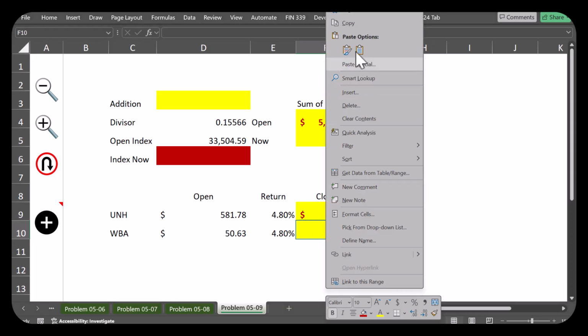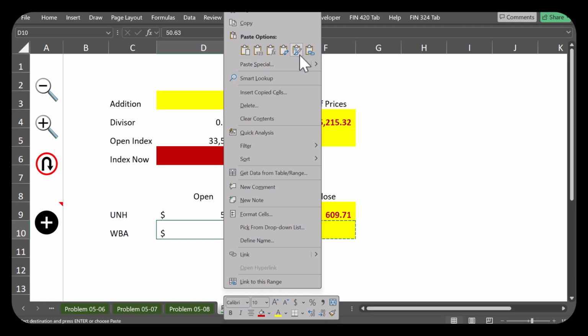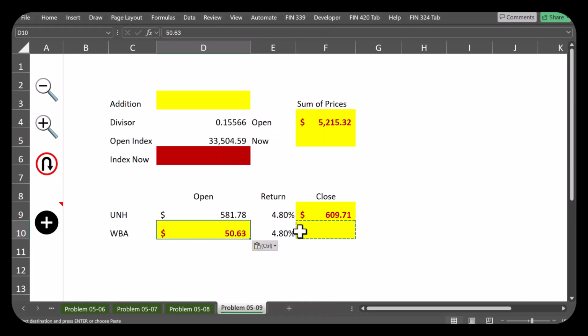In this case, we don't know the open for WBA, but we know the close. When I set this page up, I wasn't aware that was the case. Anyway, now for UNH, we know the closing price. Okay, let's rewrite the opening price 581.78.